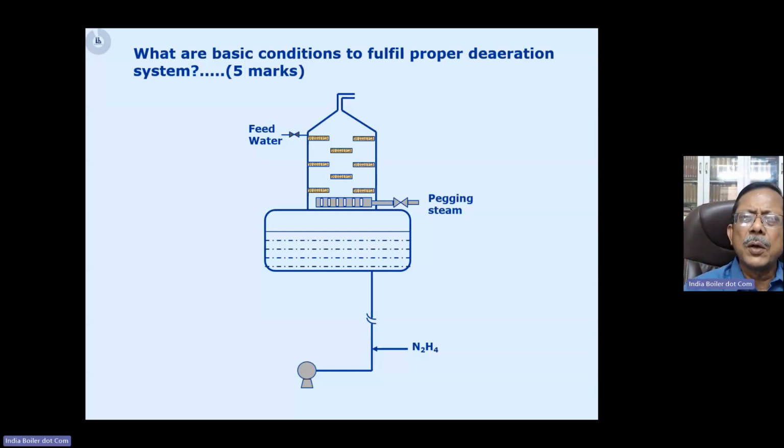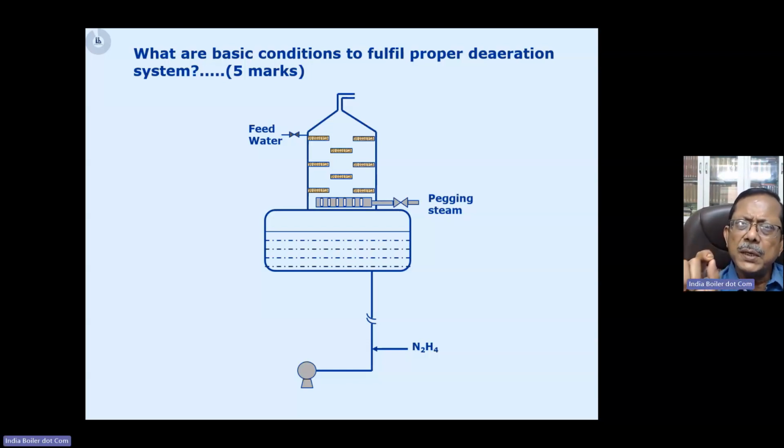How does it help? Because the solubility of oxygen is inversely proportional to the temperature of the water. As the temperature increases, the solubility decreases, right? And the solubility tends to become zero at saturation temperature, the saturation temperature corresponding to the pressure of the deaerator, because whenever you are adding steam, the deaerator will also be pressurized. But we cannot reach the saturation temperature, can we? Because if we reach the saturation temperature, then the water will become steam. We do not want that. We want the water to be stored in the storage tank, because that will be supplied to the boiler.